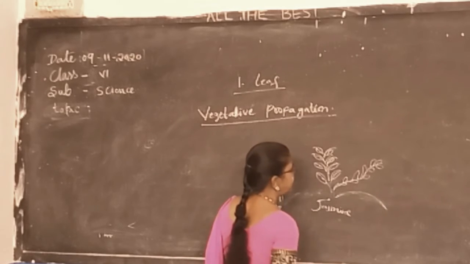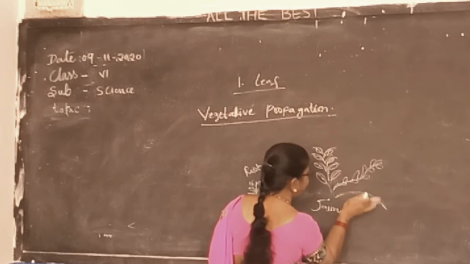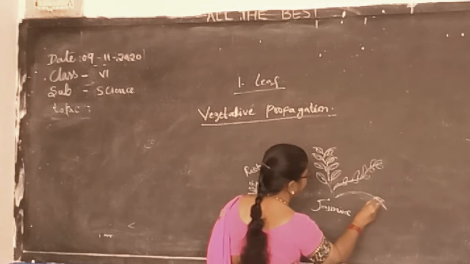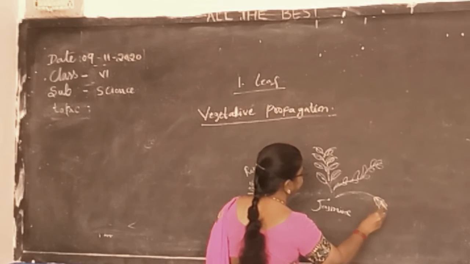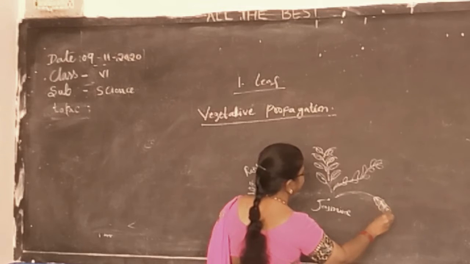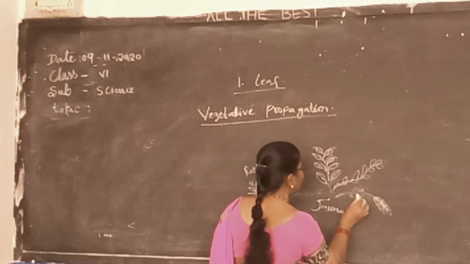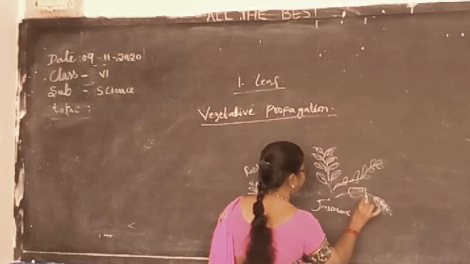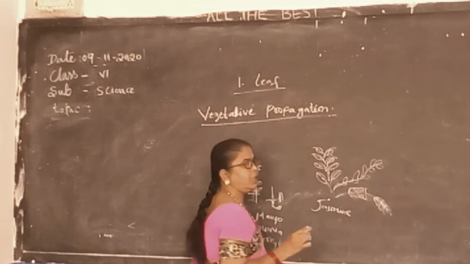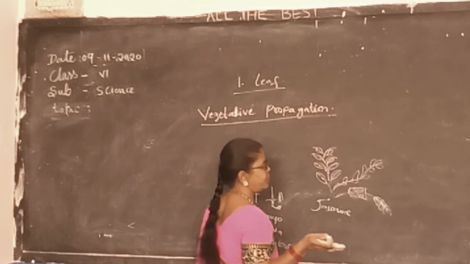We have to bend it, and this part we have to sow into the soil. And here you have to keep some weight, maybe one brick or stones, for 4 or 5 or 6 days.